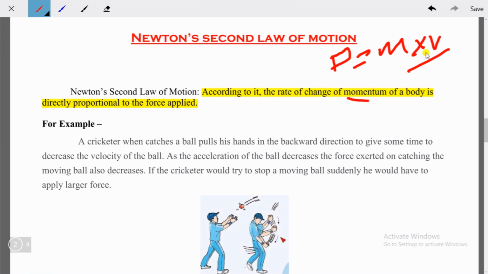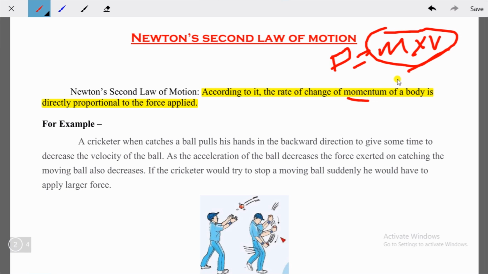The object is moving, so after applying force, how much the product of mass and velocity has changed after time t, this is Newton's second law of motion.